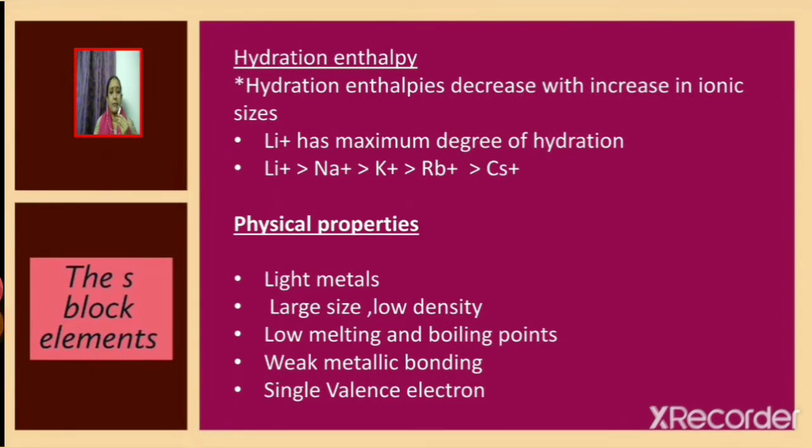Alkali metals have low melting and boiling points because they have weak metallic bonding. And why is the metallic bonding weak in the case of alkali metals? It is because a single electron, that is a single valence electron, is involved in metallic bonding. Hence, they are associated with lower melting and boiling points.